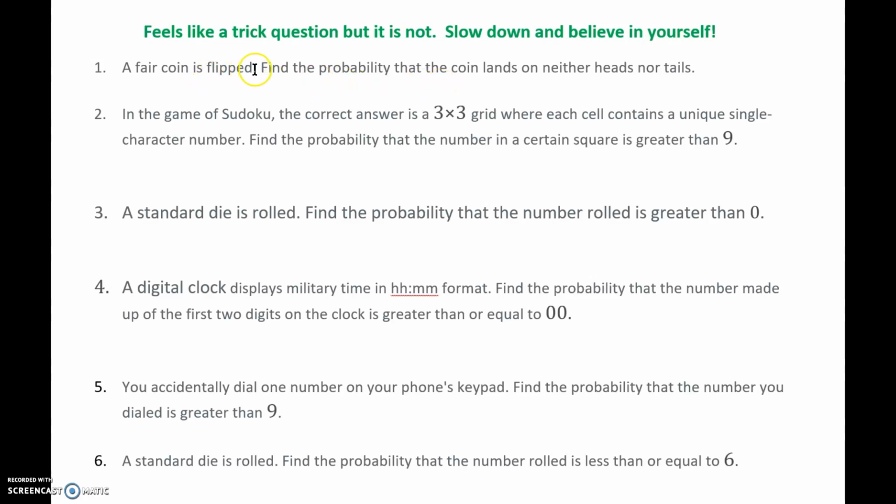So the first one is about a fair coin being flipped, and it says find the probability that the coin lands on neither heads nor tails. So I do have a student here with me that you won't be able to hear. I'm going to ask you, and you do this in your head, whoever's listening: what is the sample space for a fair coin being flipped?